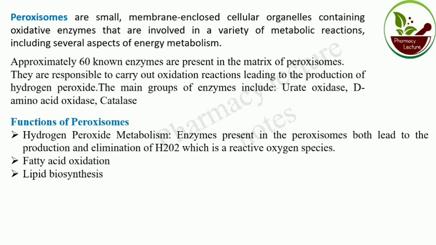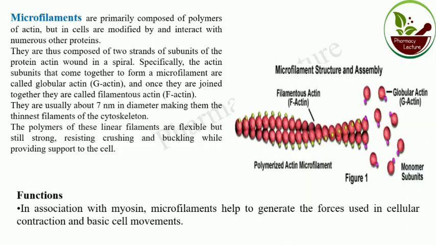So what is peroxisome? It is a membrane enclosed cellular organelle. It contains 60 different types of enzymes, mainly urate oxidase, amino acid oxidase, and catalase. So what are the functions of peroxisome? Hydrogen peroxide metabolism, fatty acid oxidation, and lipid biosynthesis.